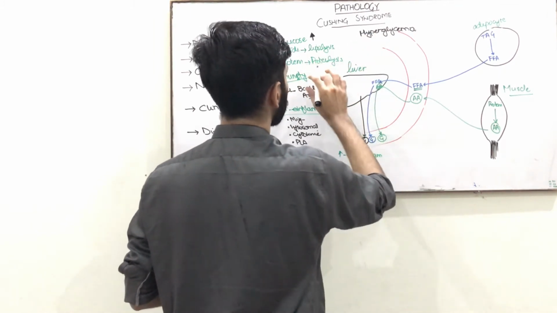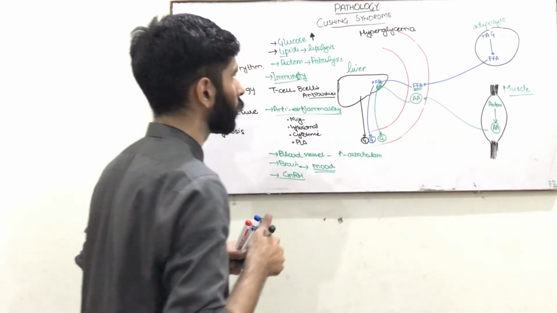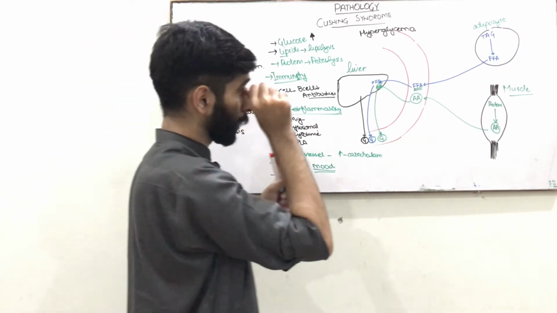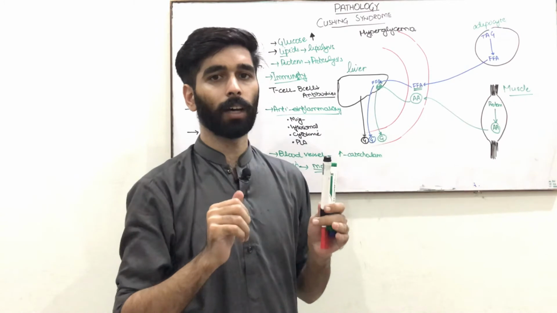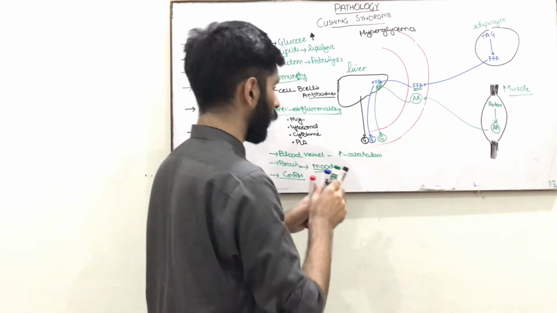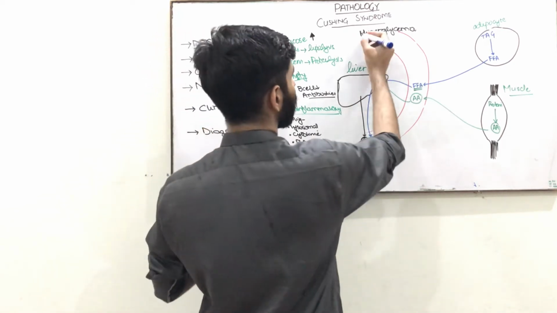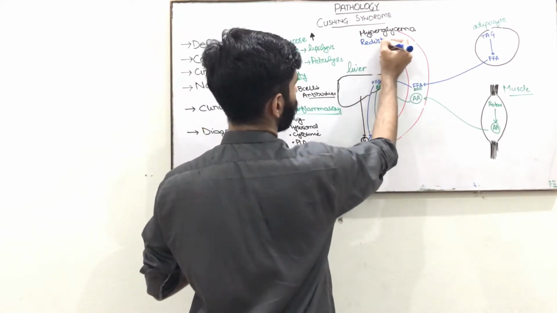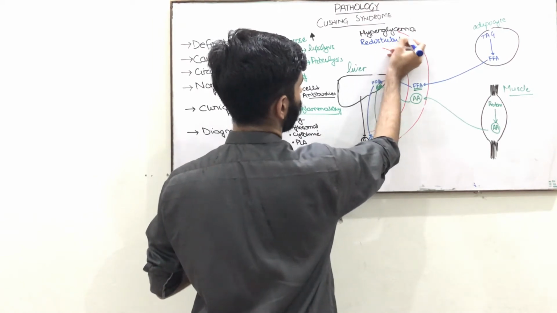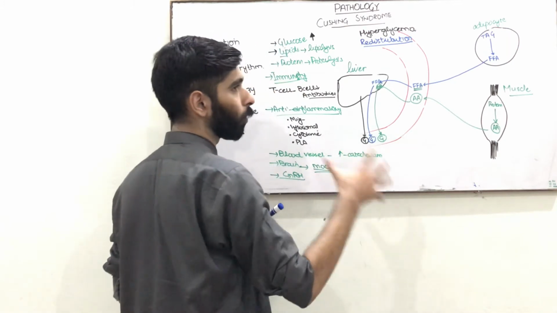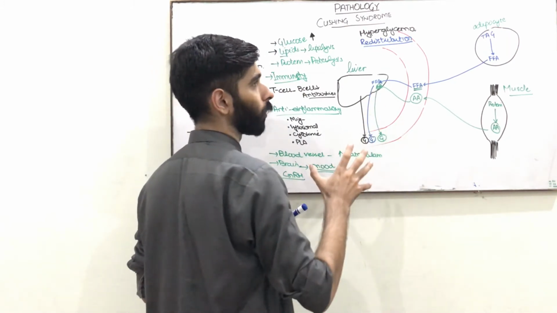Okay, there is lipolysis. Now an important point to be mentioned, that I mentioned that cortisol increases the mobilization of free fatty acids. And an important point is it increases the redistribution of fat. For example, it increases the redistribution of fat from the lower part of the body to the upper part of the body.